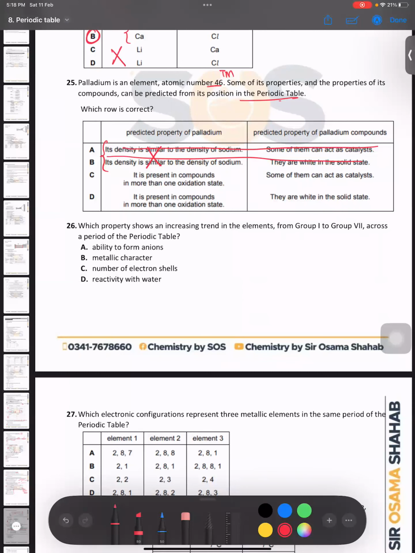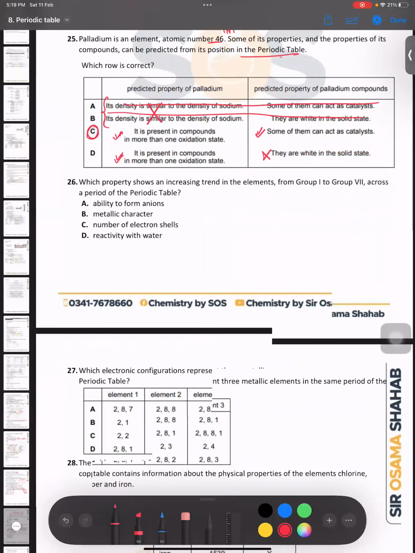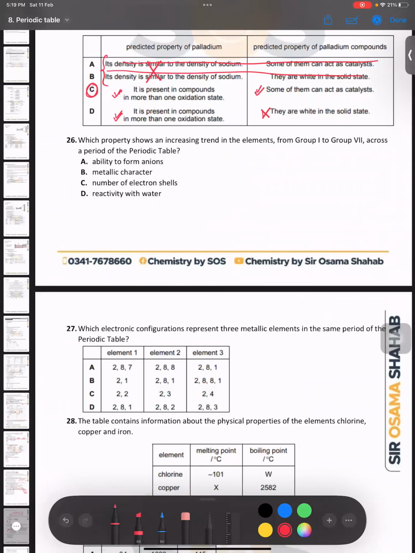अब अच्छा C और D. It is present in compounds in more than one oxidation state. That is fine. Now, some of them can act as a catalyst. This is right. So the right answer would be, bacho, C. They are not white because transition metals are colored. Right, bacho? Yes, sir. Right, sir. So this is the best way to identify the MCQs.